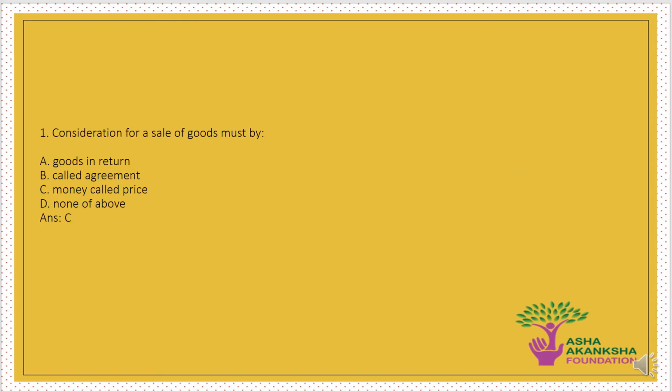The first question is: consideration for a sale of goods must be by: A. goods in return, B. called agreement, C. money called price, or D. none of the above. The correct answer to this question is option C, that is, consideration for a sale of goods must be by money called price.